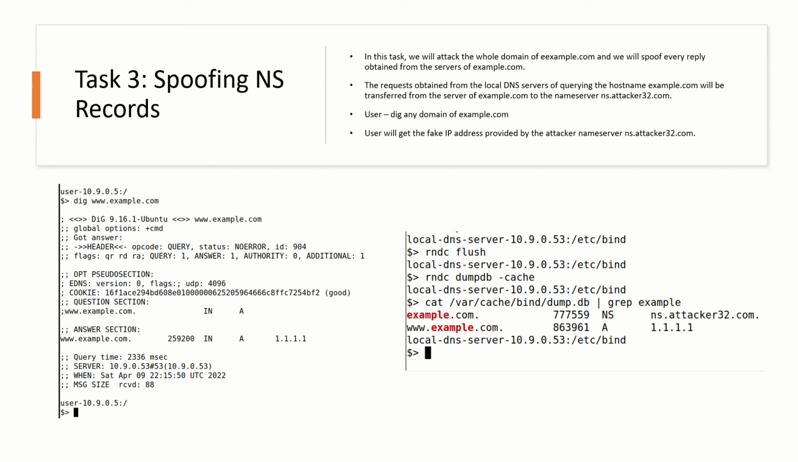So when the user queries any domain of example.com, for example mail.example.com or ntp.example.com, the user will always get a fake IP address which is provided by the attacker name server, which is ns.attacker32.com. Now I will try to execute this task in the SEED lab.